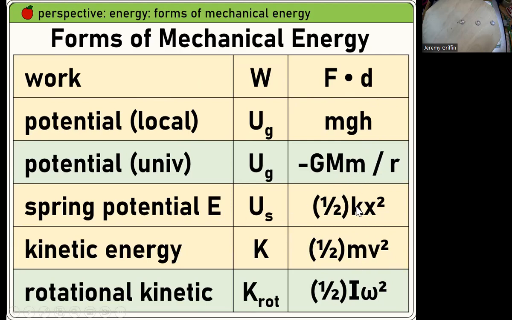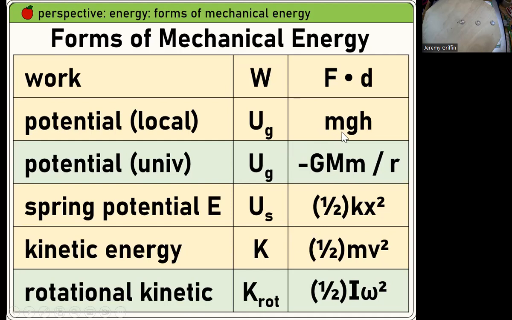What else we got on here? Spring potential energy, 1/2 kx squared. You guys remember Hooke's law? I think it was kx. So the force to compress or stretch a spring is equal to kx, where k is the spring constant, x is the amount that you stretch or compress it. But the energy stored is 1/2 kx squared. Now those 4 yellow lines are the main building blocks that you care about for this class. Let's throw in the green ones here.